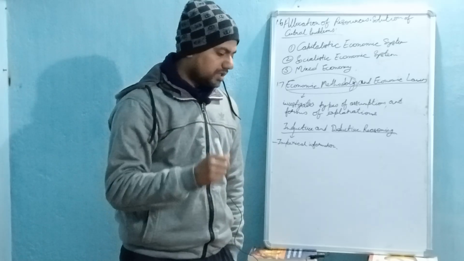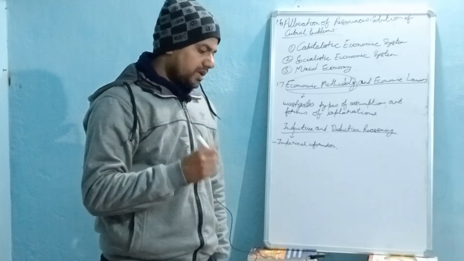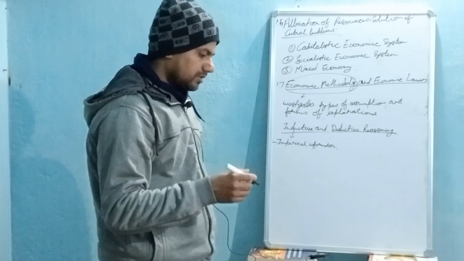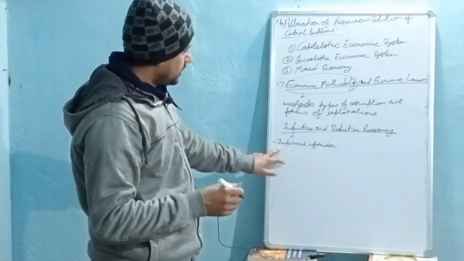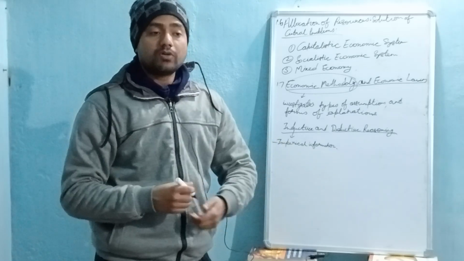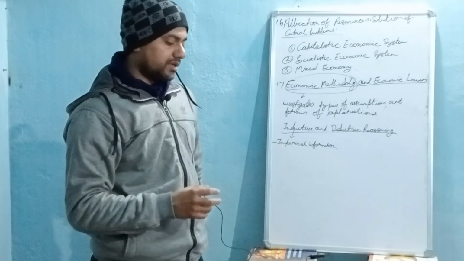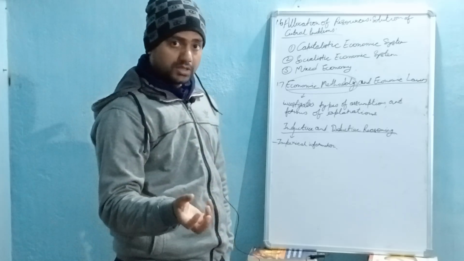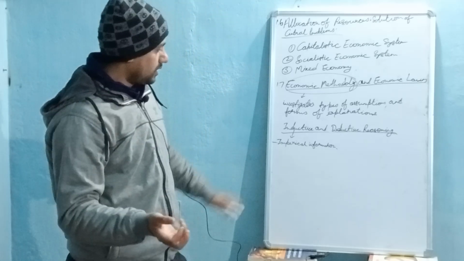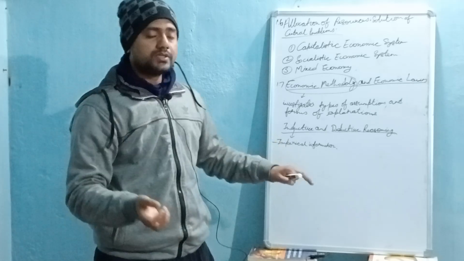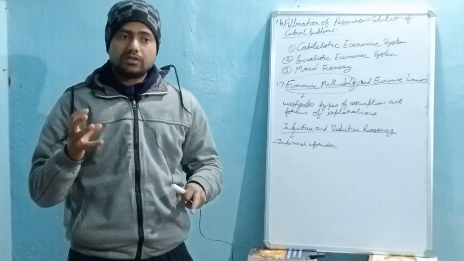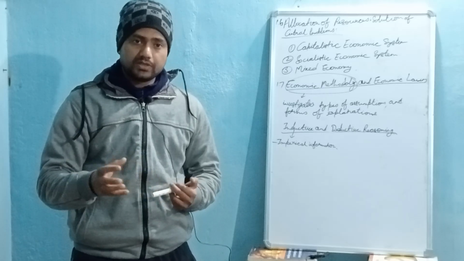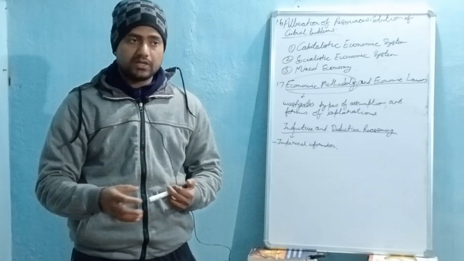And then by using that empirical information we generalize. So what kind of information? We collect data regarding the behavior of different economic units in the economic system. It is about how different economic units are behaving.